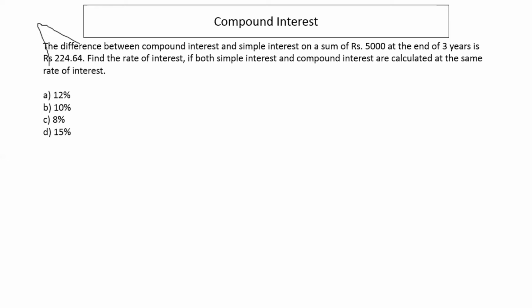So, here it's written that the sum is rupees 5,000. So, which means principal is rupees 5,000 because interest is being calculated on this amount. Principal is 5,000. At the end of 3 years, time is 3 years, right? And the difference of compound interest and simple interest is 224.64. It means compound interest minus simple interest is 224.64, right?